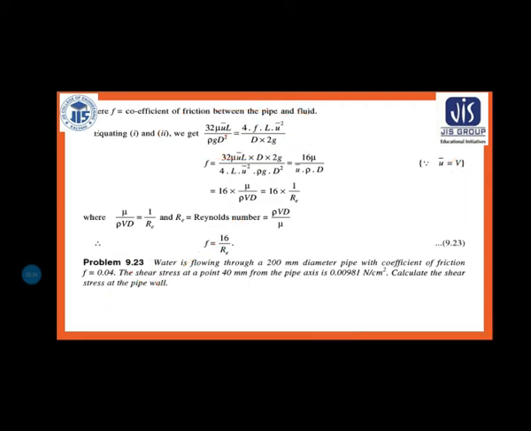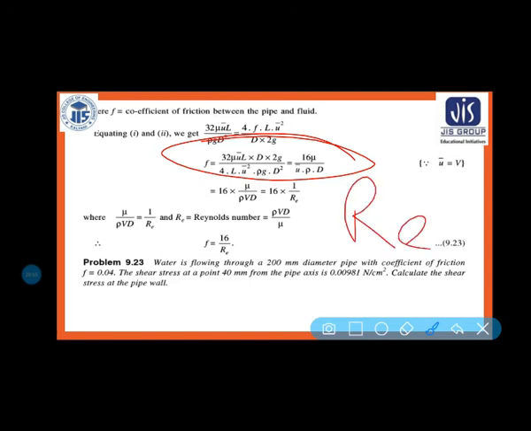So after simplifying, you will be getting f is equal to 16 mu by u bar, that is your average velocity, into rho into d, and u bar is equal to v here.